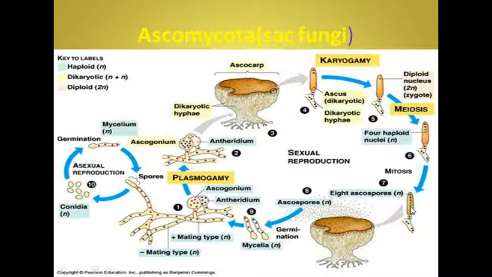So in total there are 8 ascospores. Each of these 8 ascospores is liberated from the ascus, and then they may germinate to produce fresh mycelium again. So in this way the cycle repeats itself.